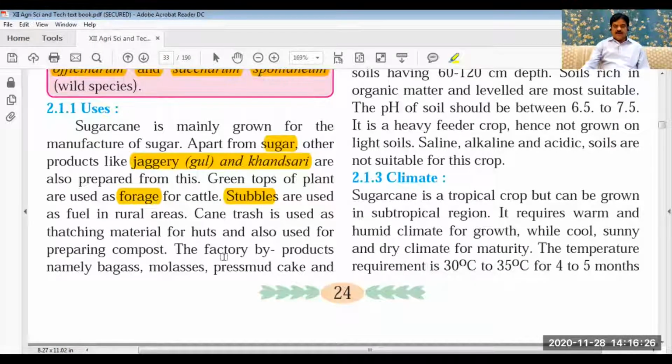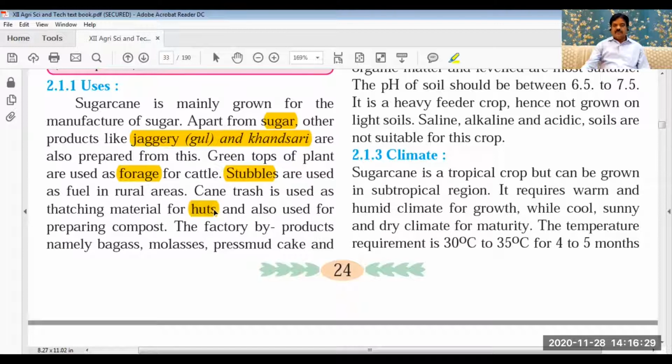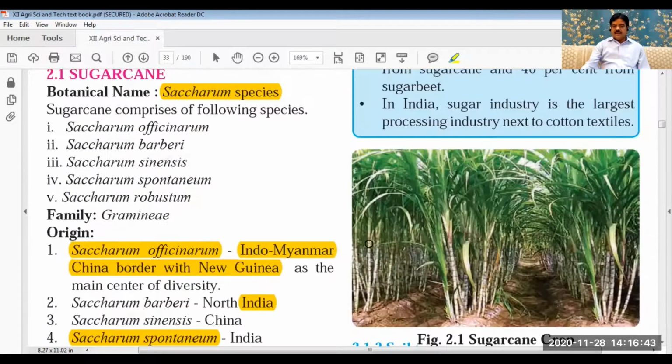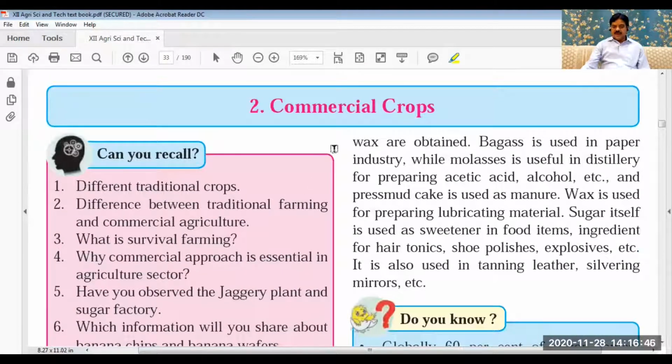Then for preparation of hot mix, sugarcane leaves are also used. And importantly, in the sugar factories, bagasse, molasses, and pressed mud cake are made available as byproducts. Also, we can get wax. So these things are available out of the sugarcane at the sugar factories. Then what are the uses of these things? Bagasse is used in paper industry.